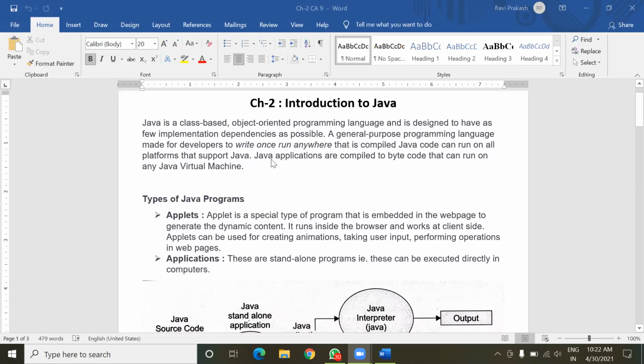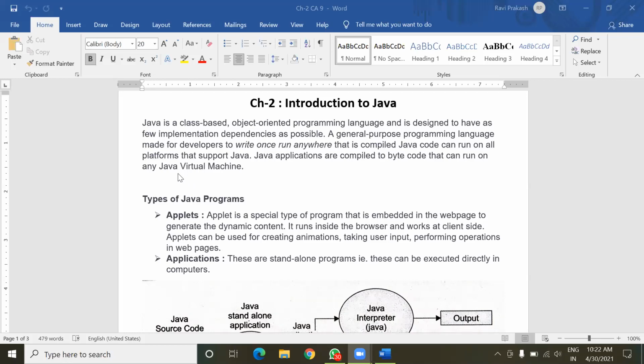Yesterday I explained the phases of program execution in Java. First we write the program, then we compile it. After compilation, the source code is converted into bytecode, and then we do interpretation. Interpretation means converting the bytecode into the respective code understandable to a particular operating system.